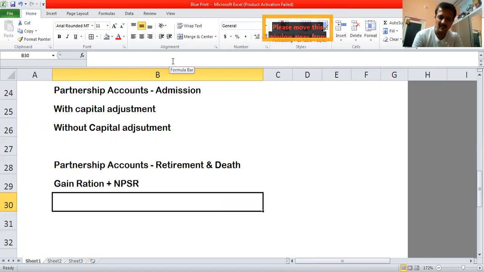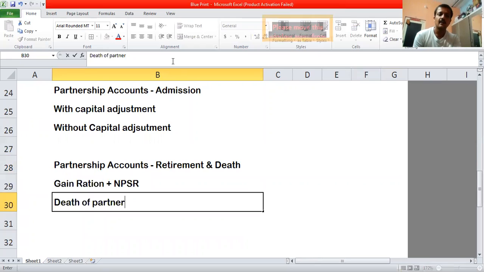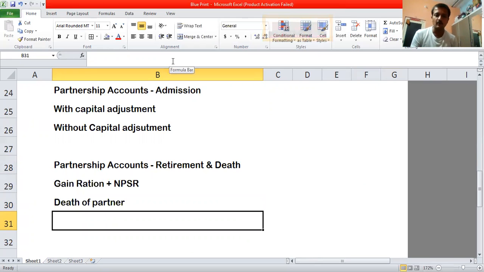Then the next is a problem of death of partner, where they may ask you to prepare a deceased partner's capital account or his executor's account. And then you will be getting a 12 marks problem, wherein you will be asked to prepare a revaluation account, partner's capital account, and balance sheet. Generally, they won't ask problems which are based on adjustment of capital accounts in the new profit sharing ratio.